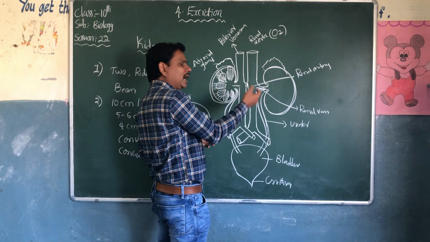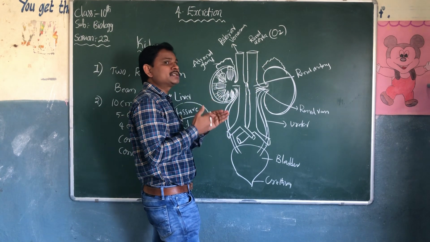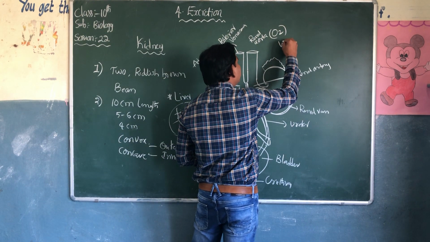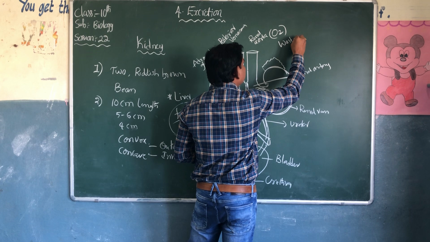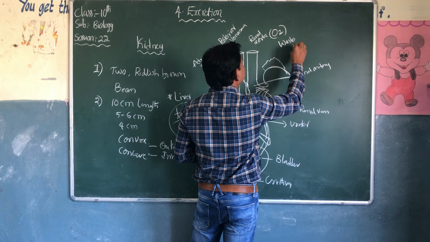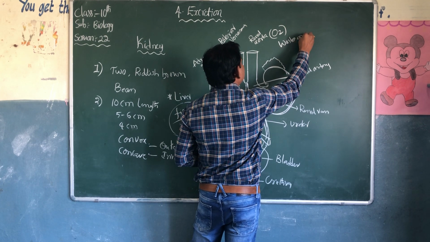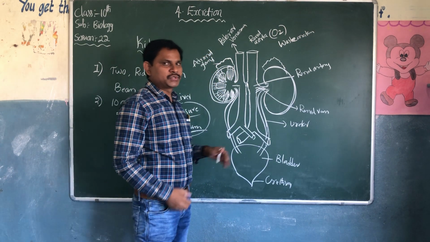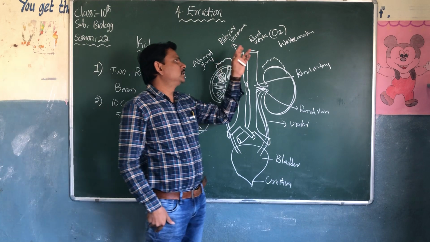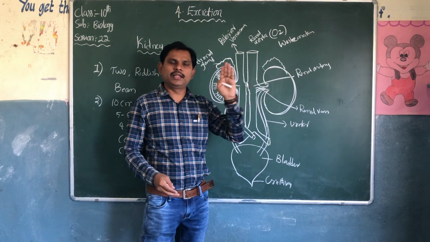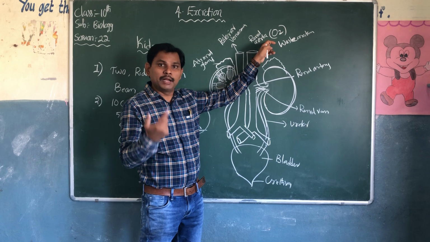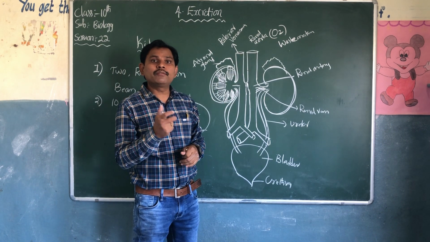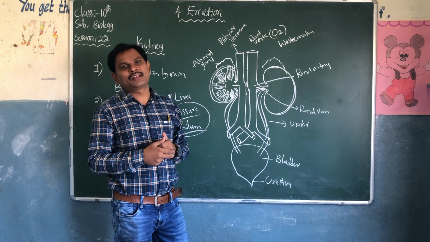So the renal artery carries oxygenated blood loaded with waste material. Don't confuse here. What happens? This renal artery carries oxygenated blood, meaning oxygen is there, but it is loaded with waste materials.